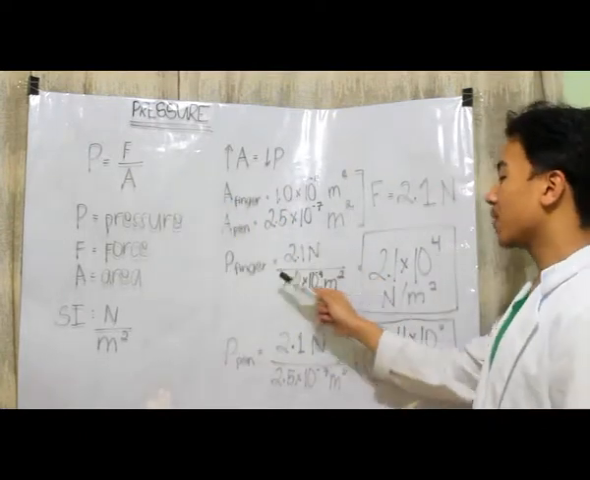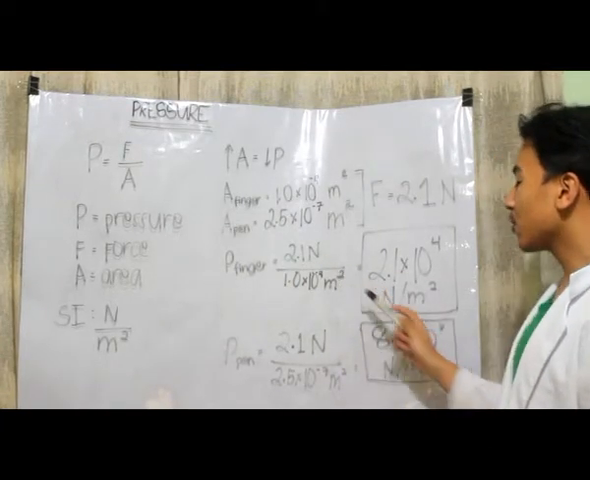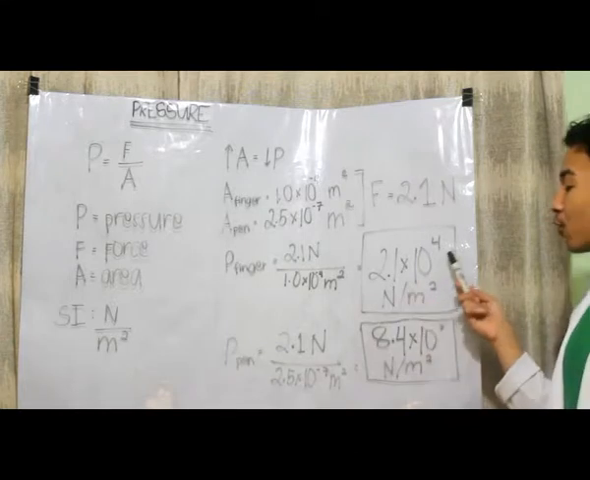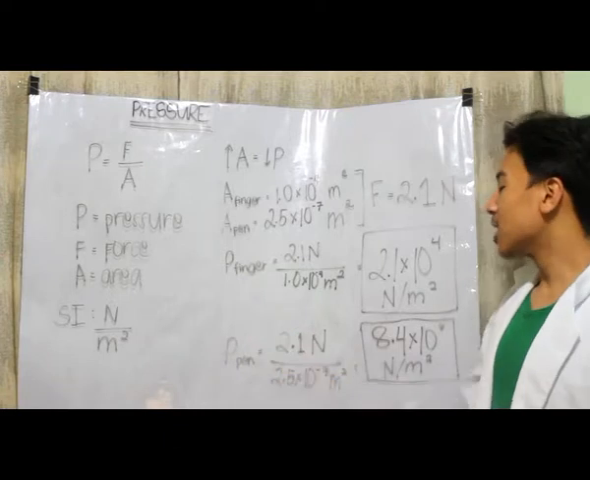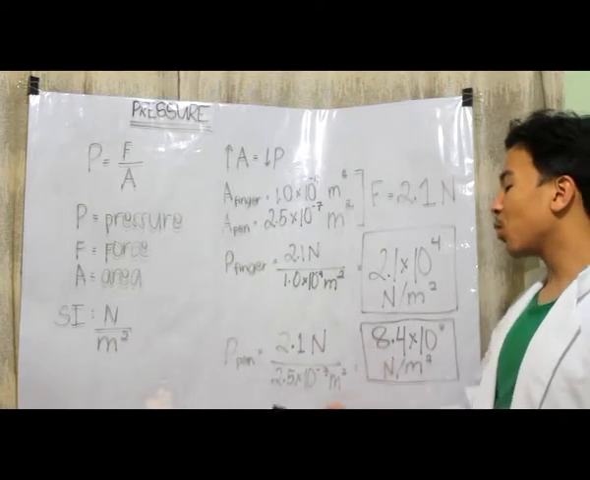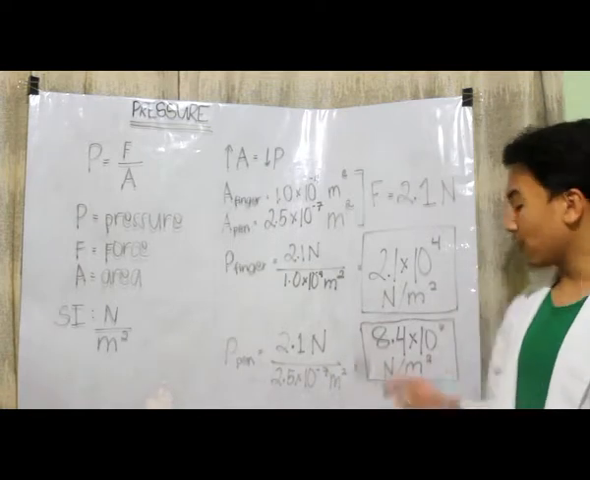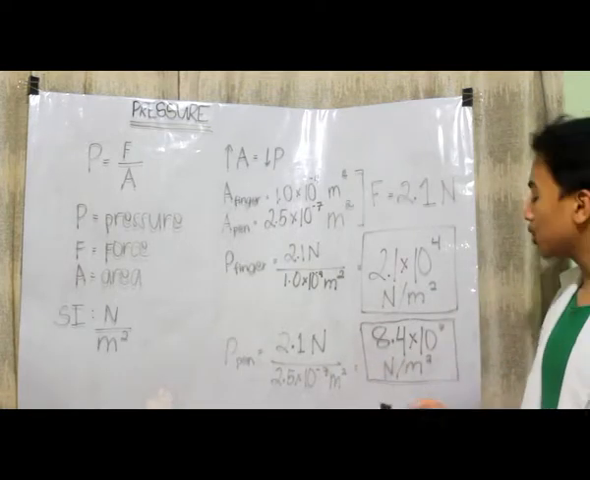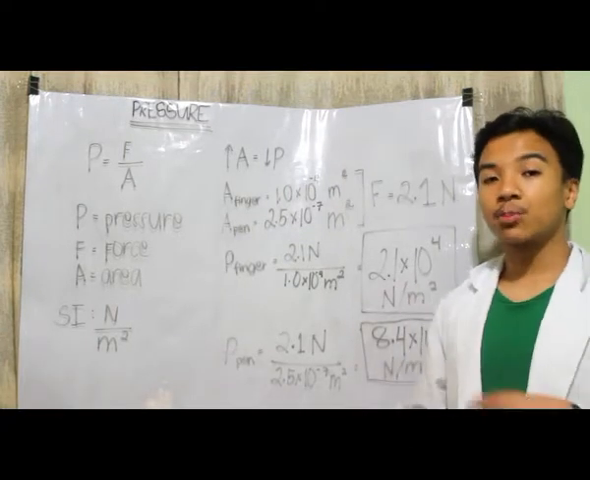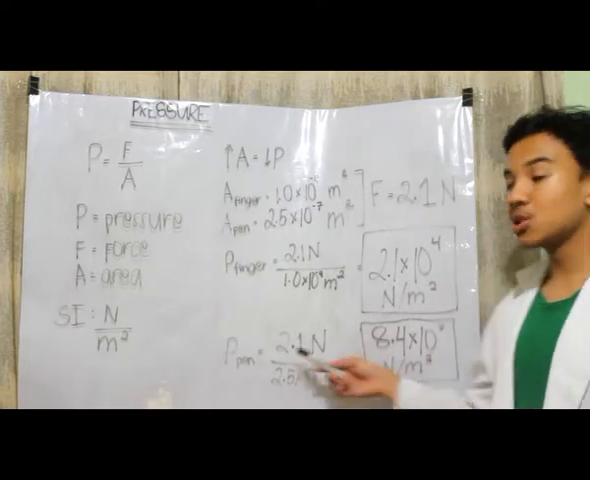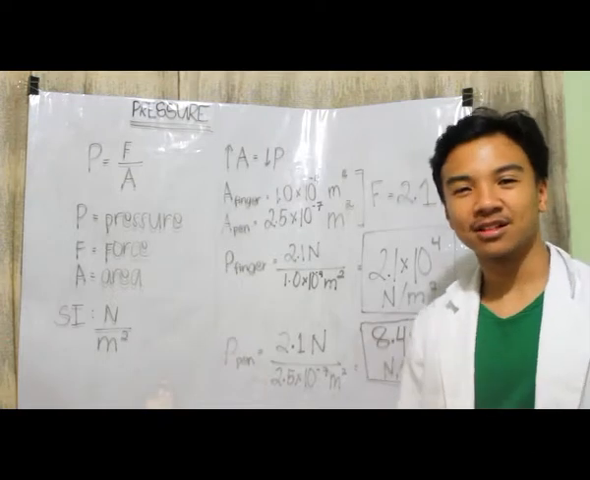2.1 newtons divided by 1.0 times 10 raised to negative 4 meters squared had a result of 2.1 times 10 raised to 4 newtons per meter squared. Now for the pressure applied by the pen, 2.1 newtons divided by 2.5 times 10 raised to negative 7 meters squared had a result of 8.4 times 10 raised to 6 newtons per meter squared. Now with the given values, we can conclude that the pressure exerted by the pen was greater than that of the finger. Now that's enough pressure to make it pop!